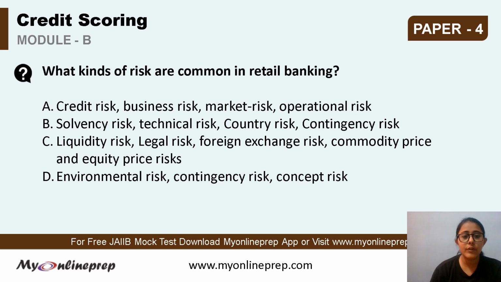Okay, so the first question is, what kinds of risk are common in retail banking? This is from the chapter credit scoring. So options are A, credit risk, business risk, market risk or operational risk. B, solvency risk, technical risk, country risk, contingency risk. C, liquidity risk, legal risk, foreign exchange risk, commodity price and equity price risk. Or D, environmental risk, contingency risk and concept risk.